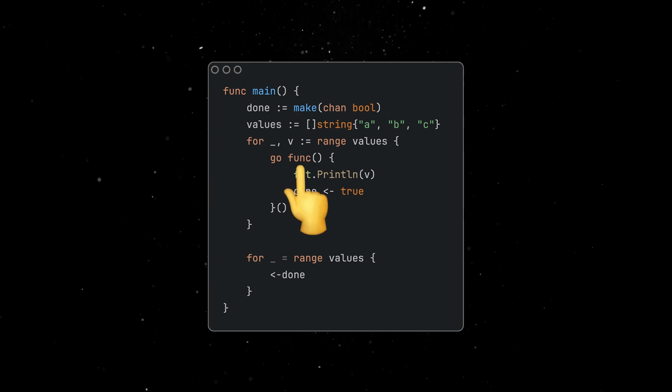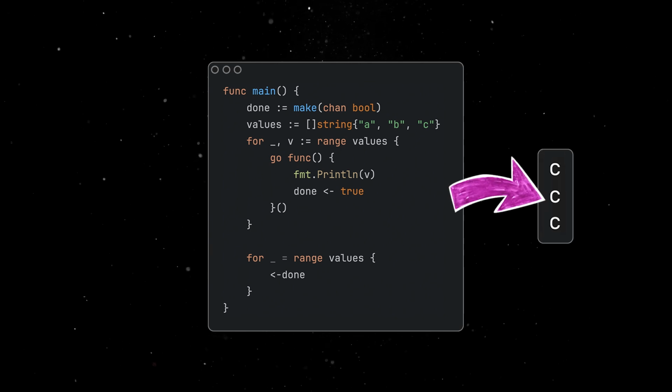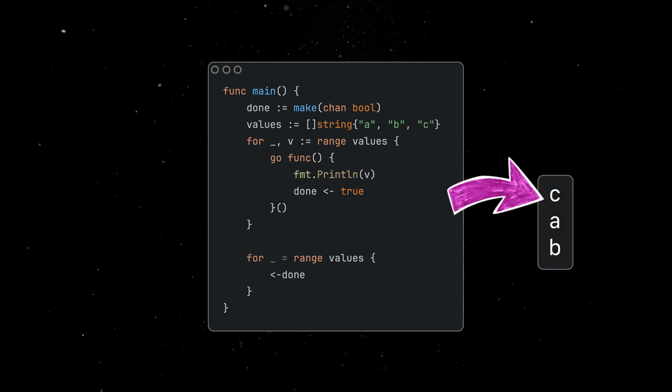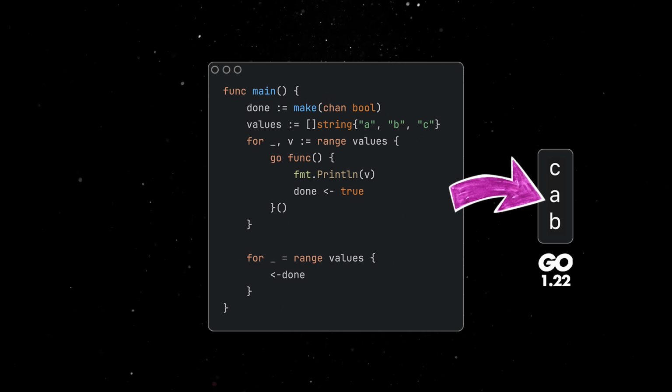The anonymous functions are executed concurrently and are capturing the v value in a closure. Since the execution is likely to happen after all the iterations, the output of this code would probably be this one. This behavior is common in other languages as well, but Go is finally addressing it. Of course, the order of the letters is still not guaranteed, since the functions are executed in parallel.